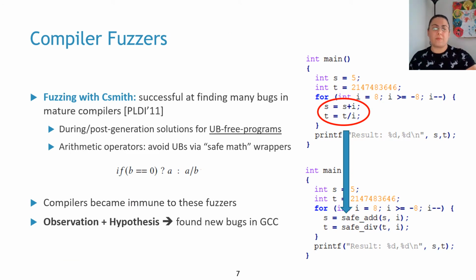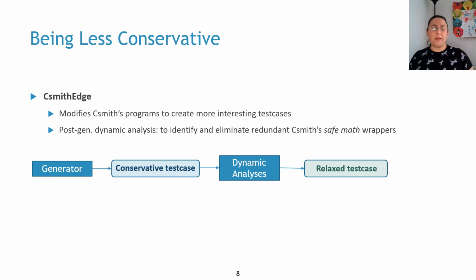If we look at the example from before, safe div is required when we pass through 0. However, safe add is not required. At the beginning, we have s equal to 5, and then we add 8, 7, and so on. So actually, we don't need the safe div. And by using this idea, we managed to find a new bug in GCC. The idea is to be less conservative when generating UB-free programs to test compilers.